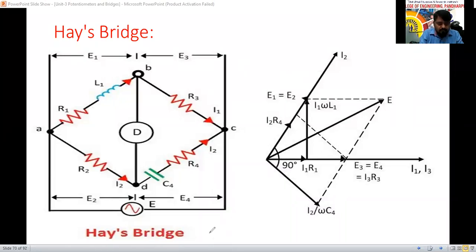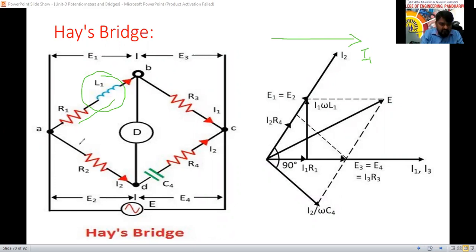Hello. Yes. See here, the current I1 is flowing. I1 I will consider as reference phase here now. Just imagine here now, I1 I will consider as reference phase. So I1 is flowing in the inductive load here now. This is inductive load. Yes or no? Yes. It is an inductive load.